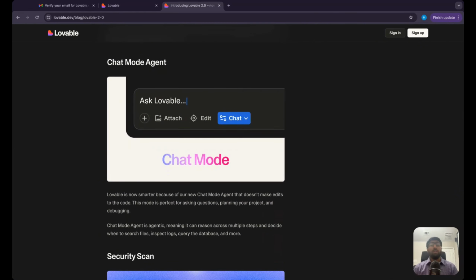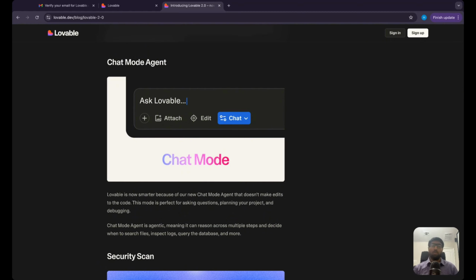And then one of the more important updates is chat mode. If you have ever used any of these vibe coding tools, or if you have used Lovable extensively, there isn't really a space for you to ask it questions, maybe bounce some ideas, going back to some important prompt engineering practices, maybe have something planned out beforehand, and then go ahead and prompt the tool. So this chat mode allows you to ask Lovable questions.